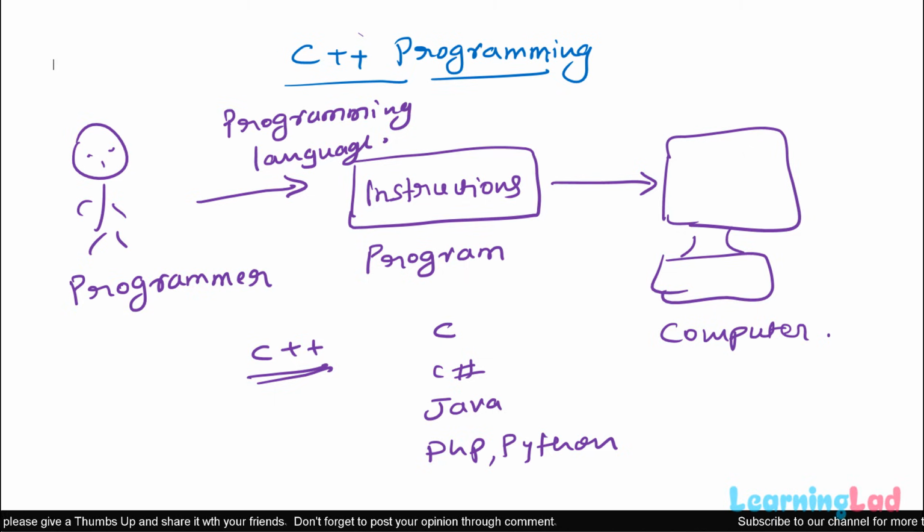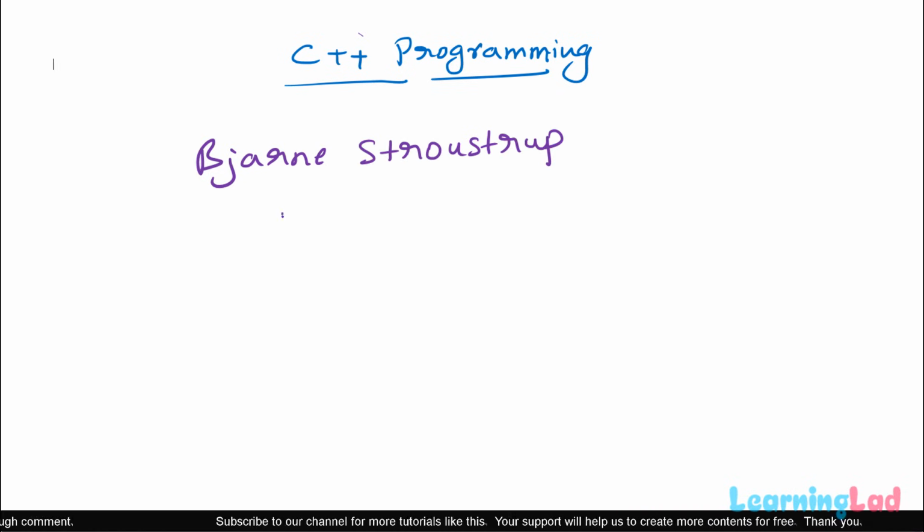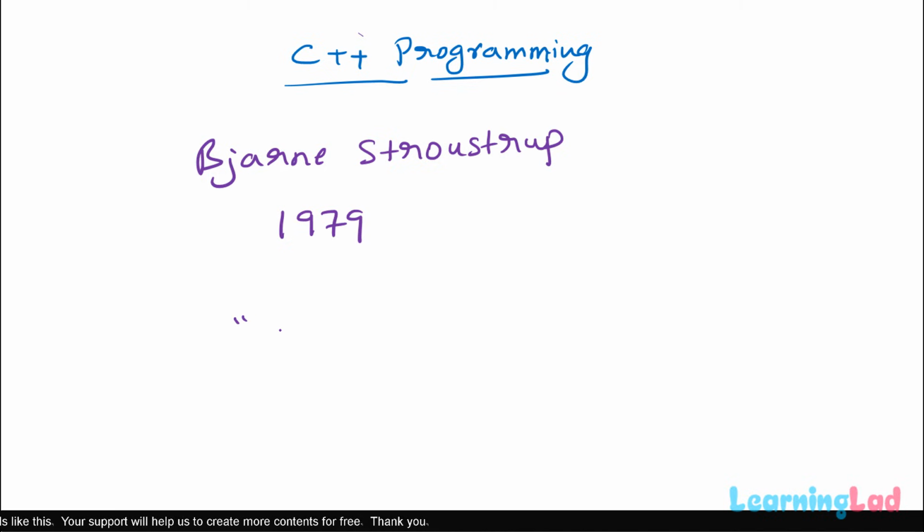Alright, now the next thing is why this C++ was created and when it was created. This C++ programming language was created by Bjarne Stroustrup and his team in 1979 at the Bell Laboratories of New Jersey. Now, when this language was created, they didn't directly call it as C++.